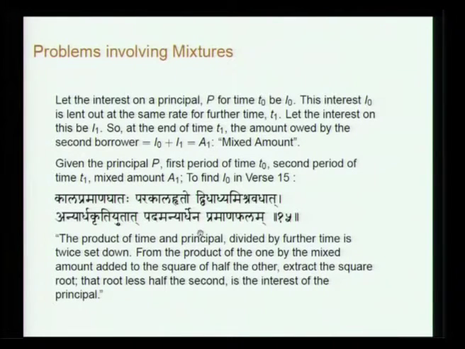So, what is discussed in this verse is the following: let the interest on the principal P for a time T0 be I0. This interest I0 is lent out at the same rate for a further time T1. Let the interest on this be I1. So, at the end of T1, the amount owed by the second borrower is I0 plus I1, this is A1. When we are given A1, P and T0, you have to find out I0.